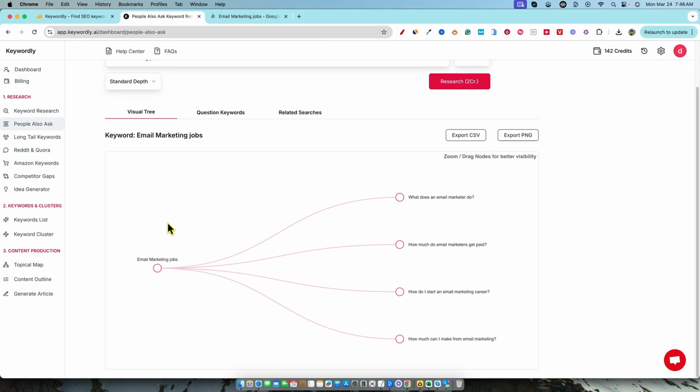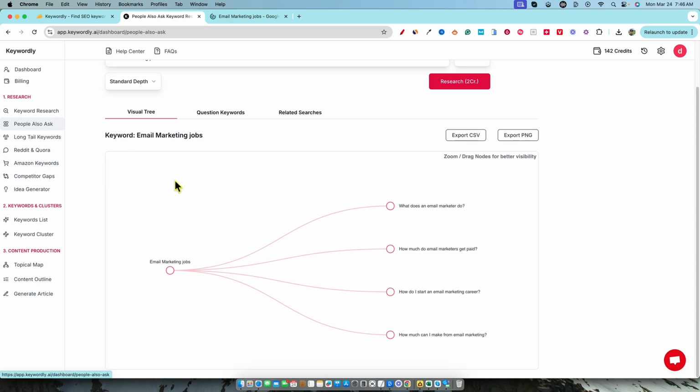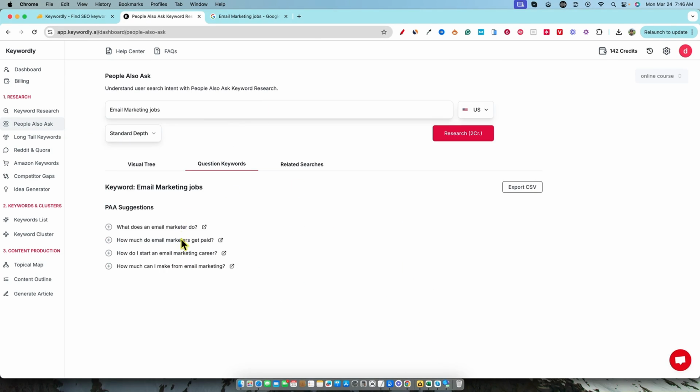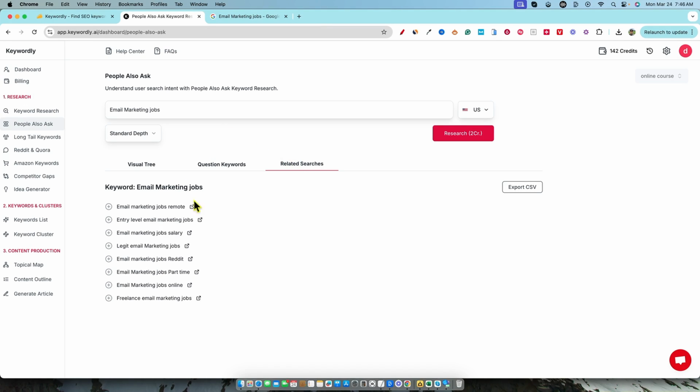which is super annoying, even when you just purchased the tool. On the people also ask feature, I'm only seeing 4 threads at a time. Questions right over here, and then related searches right here is the only one that gives us more. Now, add keyword to active list. You can add these keywords as well.